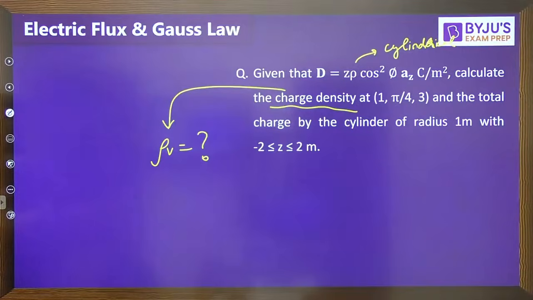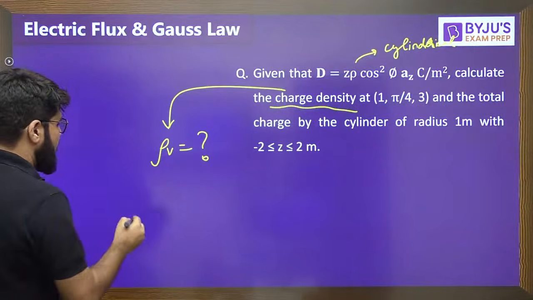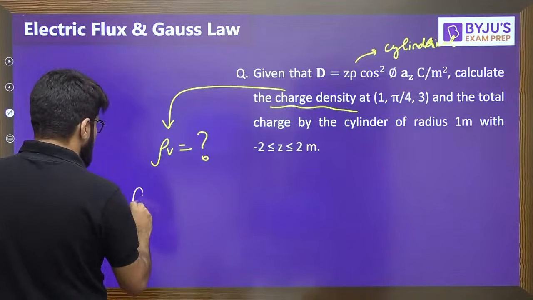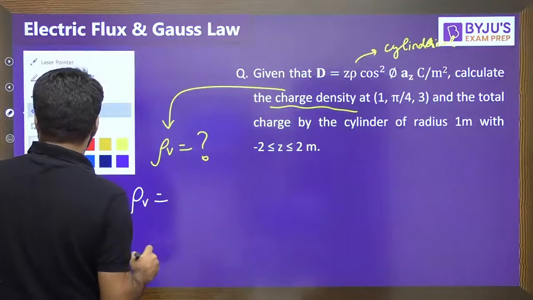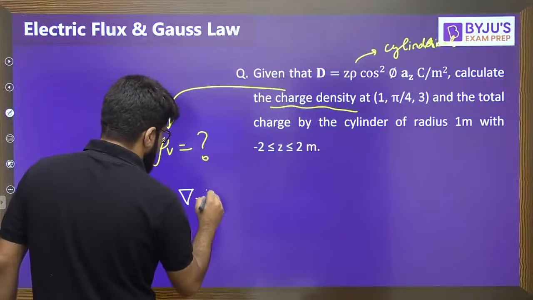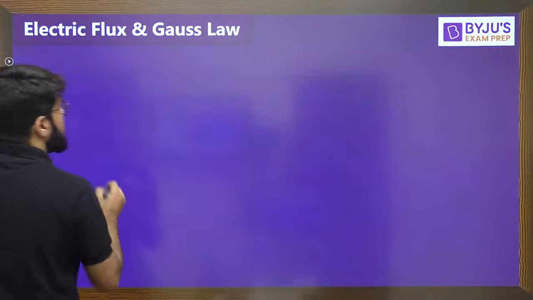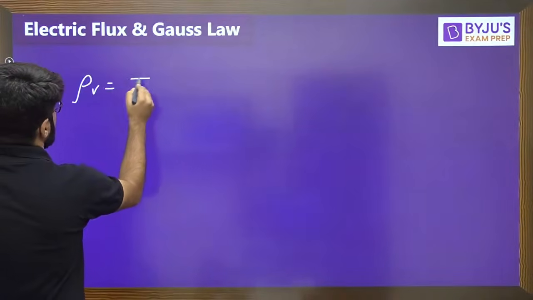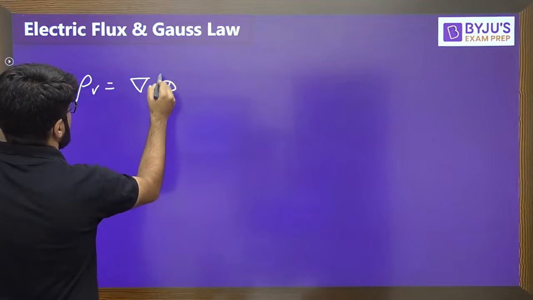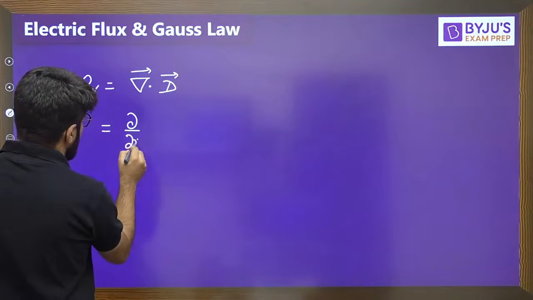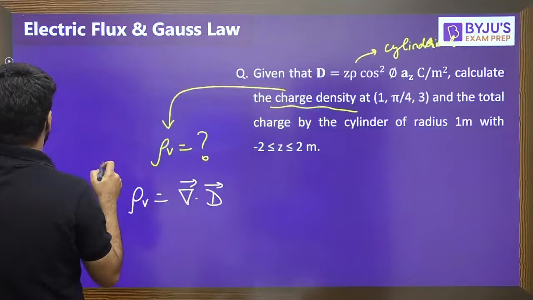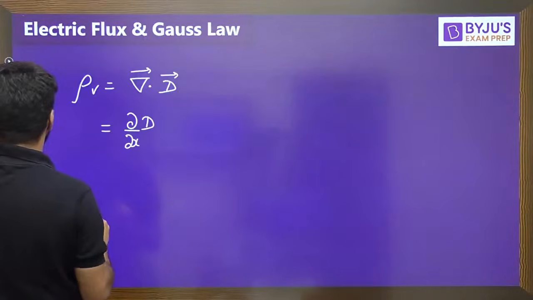The total charge density rho v, and what is the formula for rho v? Rho v is given by del dot D. Del dot D is given by del by del x... sorry, this is not in the Cartesian form.